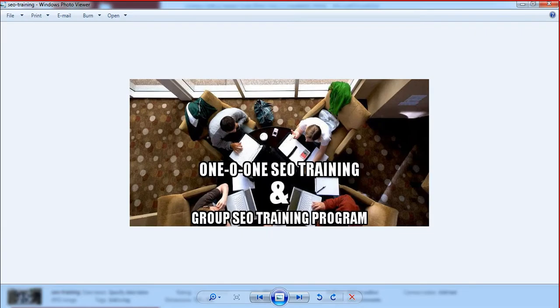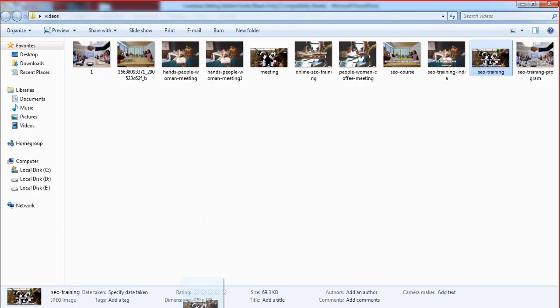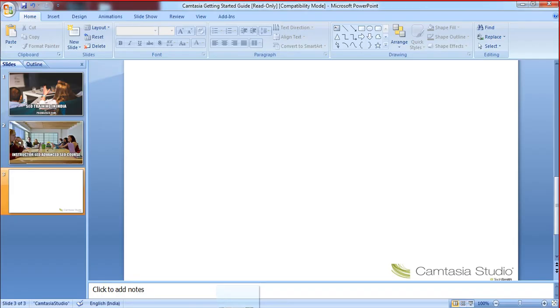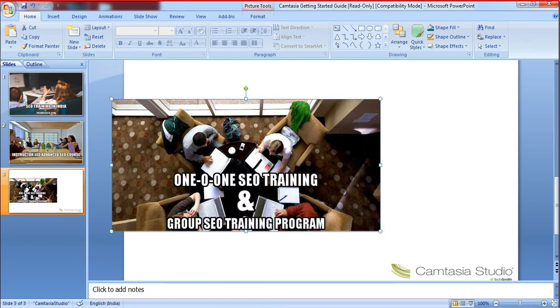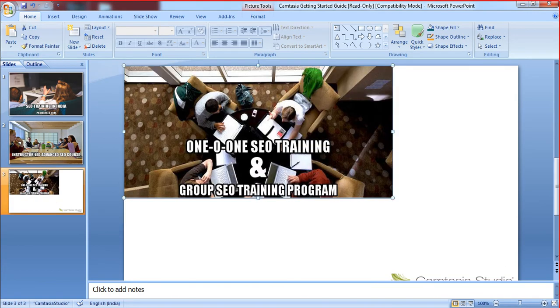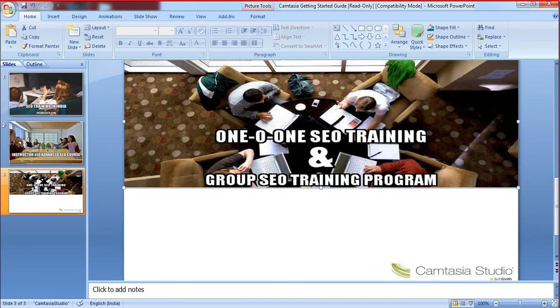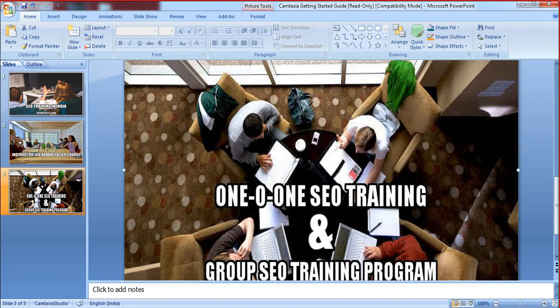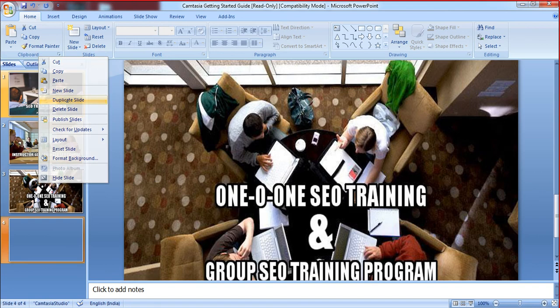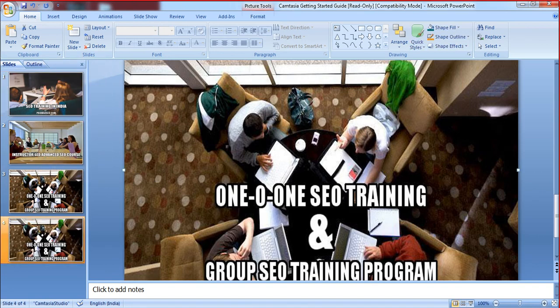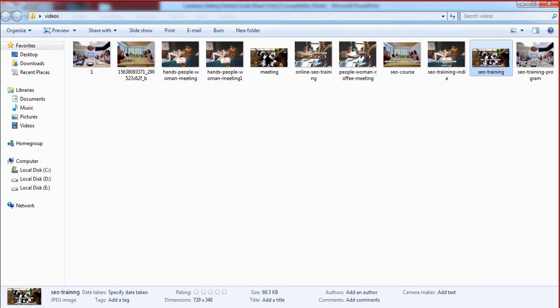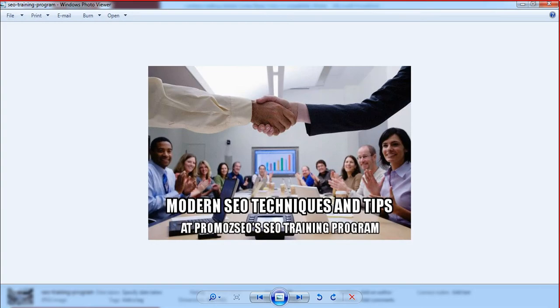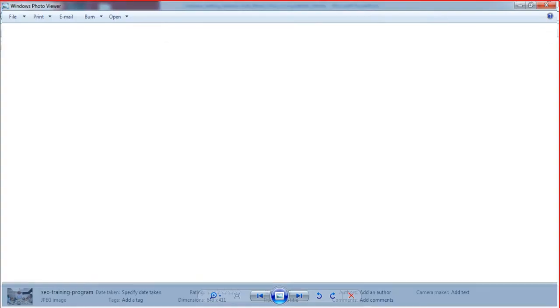This is the third image, so upload this here. This image will be a bit distorted as it is very small in size. It's fine. Duplicate slide, again you can remove the image, and this is the fourth image.